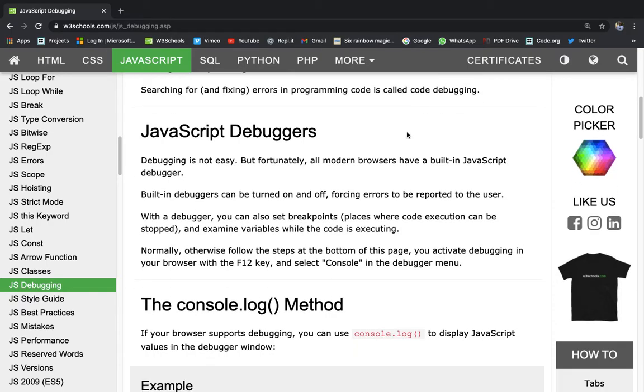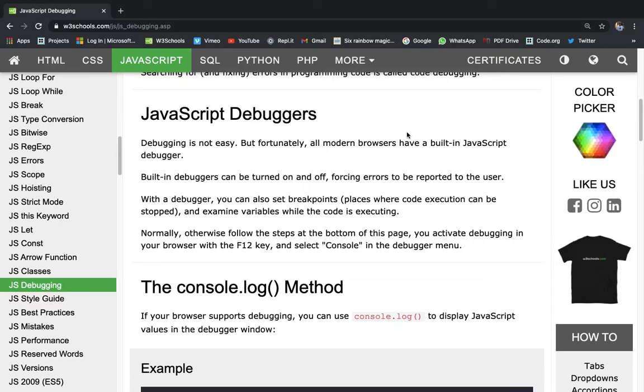So JavaScript debuggers. Debugging is not easy, but fortunately, all modern browsers have a built-in JavaScript debugger. Yes, it is now a bit easy for us. Built-in debuggers can be turned on and off, forcing errors to be reported to the user. Okay?